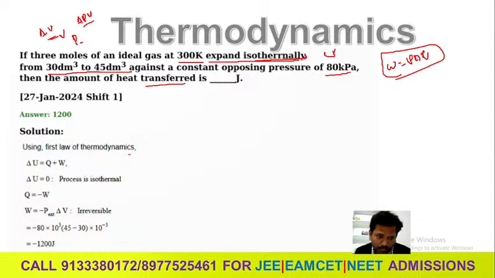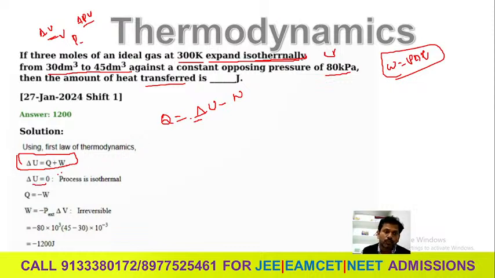According to the first law of thermodynamics, delta U is equal to Q plus W. Here the sum is going to be internal energy, or Q is equal to delta U minus W, you can write it like this. Either you can write Q plus W is equal to delta U. So in an isothermal process, delta U should be 0.